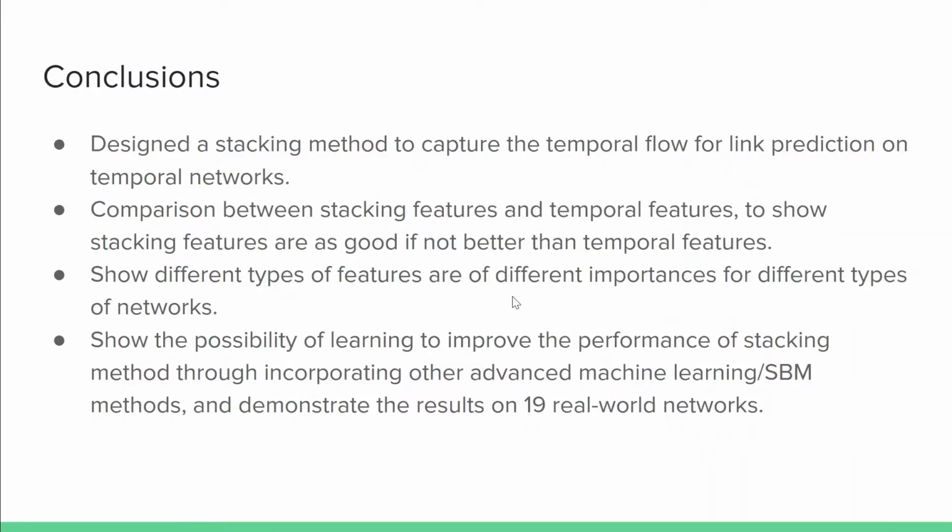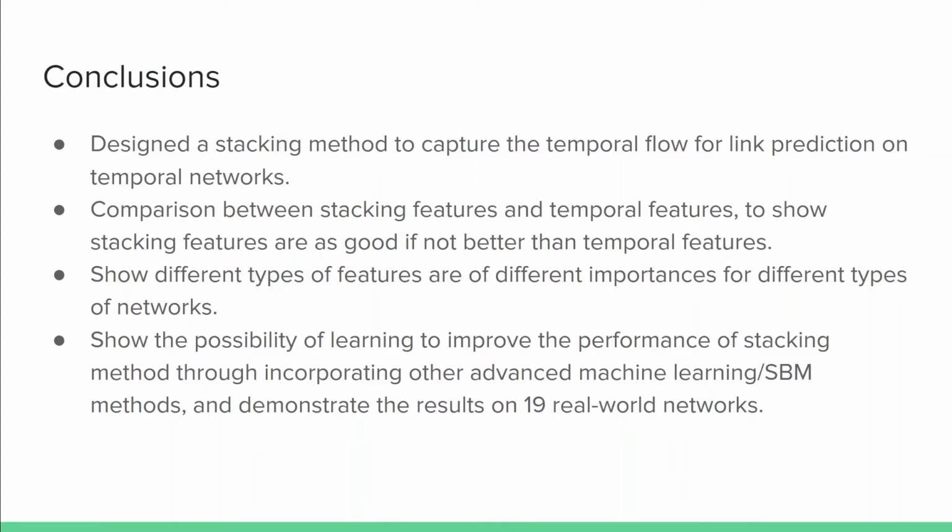Now to sum up. In conclusion, we have designed a stacking method to capture the temporal flow for link prediction on temporal networks. We proved this method is able to improve the performance of stacking and other advanced machine learning SBM methods, and demonstrated the results on 19 real-world networks.